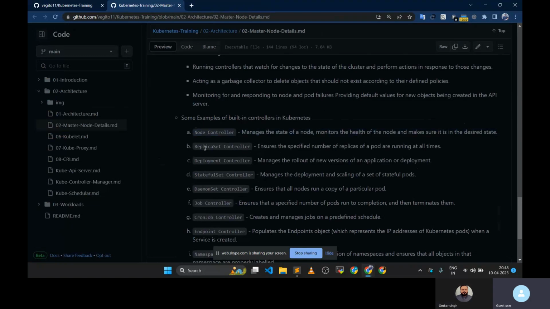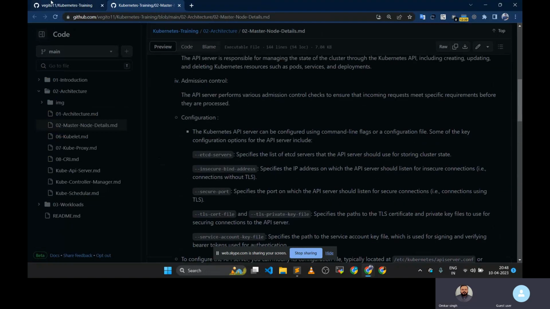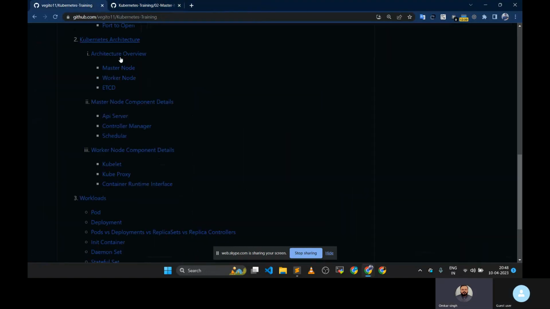Yes. You don't have to remember everything. You don't have to remember the functionality of each and everything. The only thing you have to remember is the main components. Three main components and their subcomponents. Just remember those things. Okay, I guess that is enough for today.